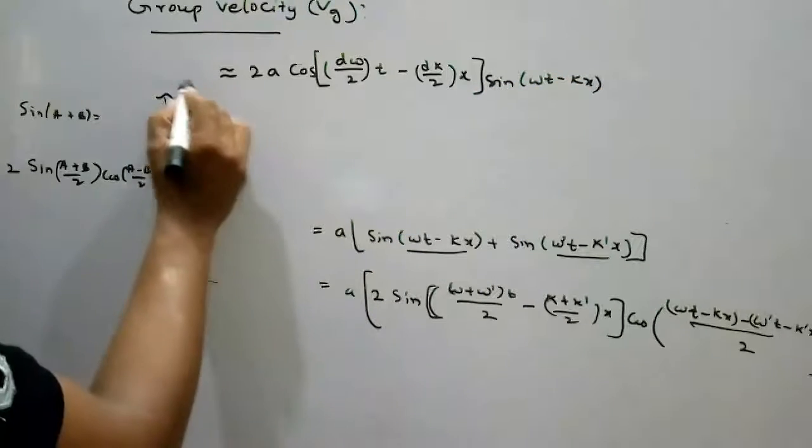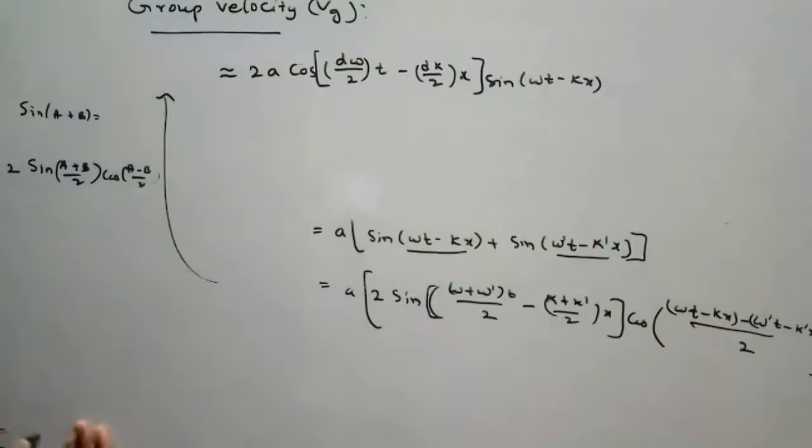So solving we will get this value, that is y equal to.